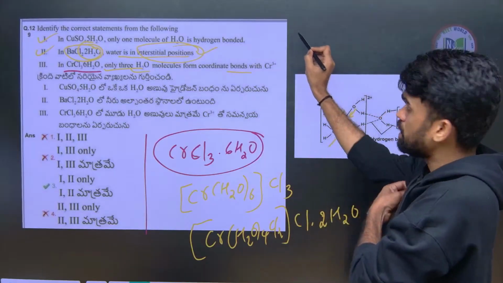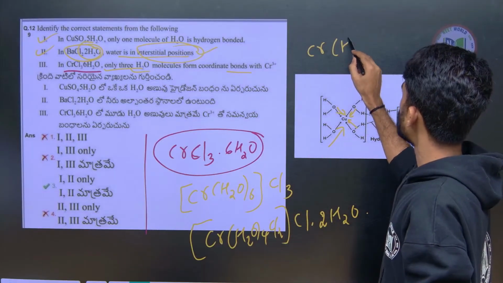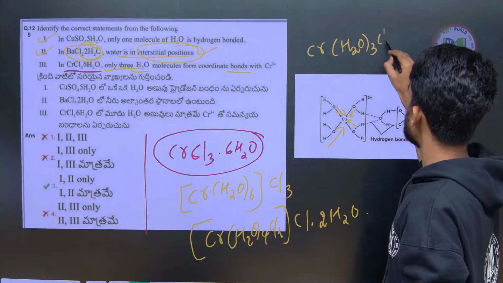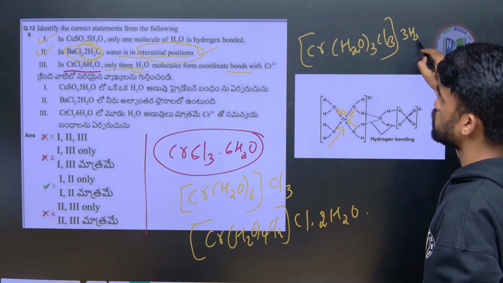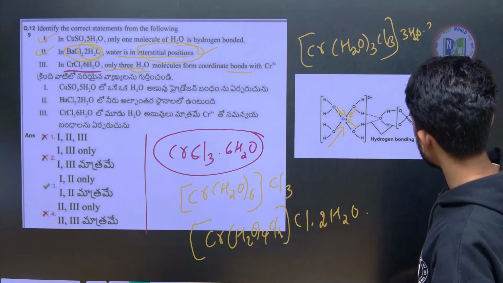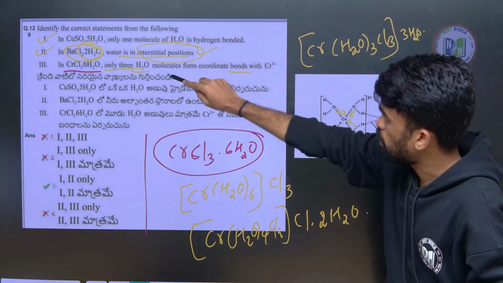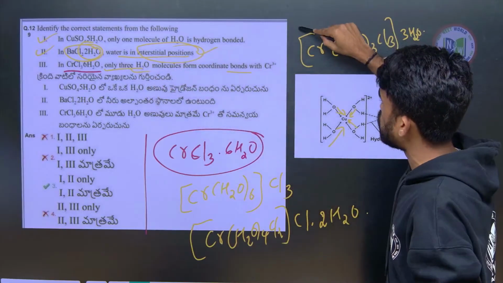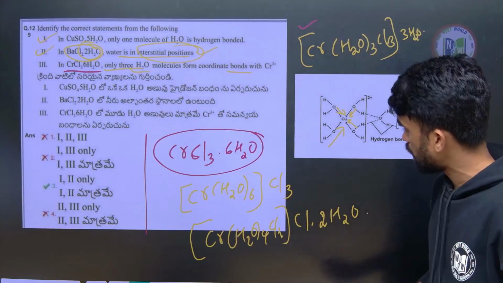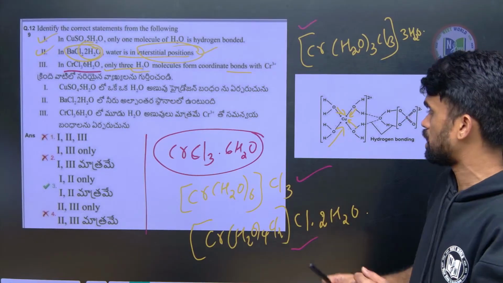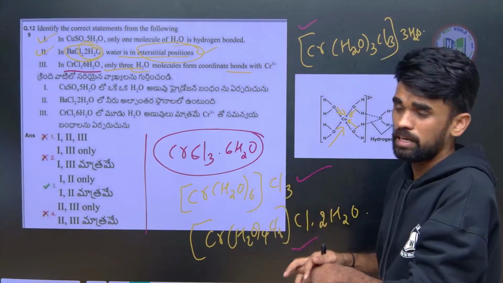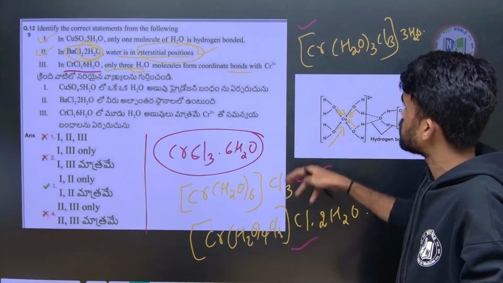According to what they are saying, it is Cr(H2O)3Cl3, outside 3 water molecules. They are saying this molecular formula will exist only like this, but it can exist like this or it can exist like this. Different formations are possible, different complexes can be possible. Here we can write in this manner also, not only this.